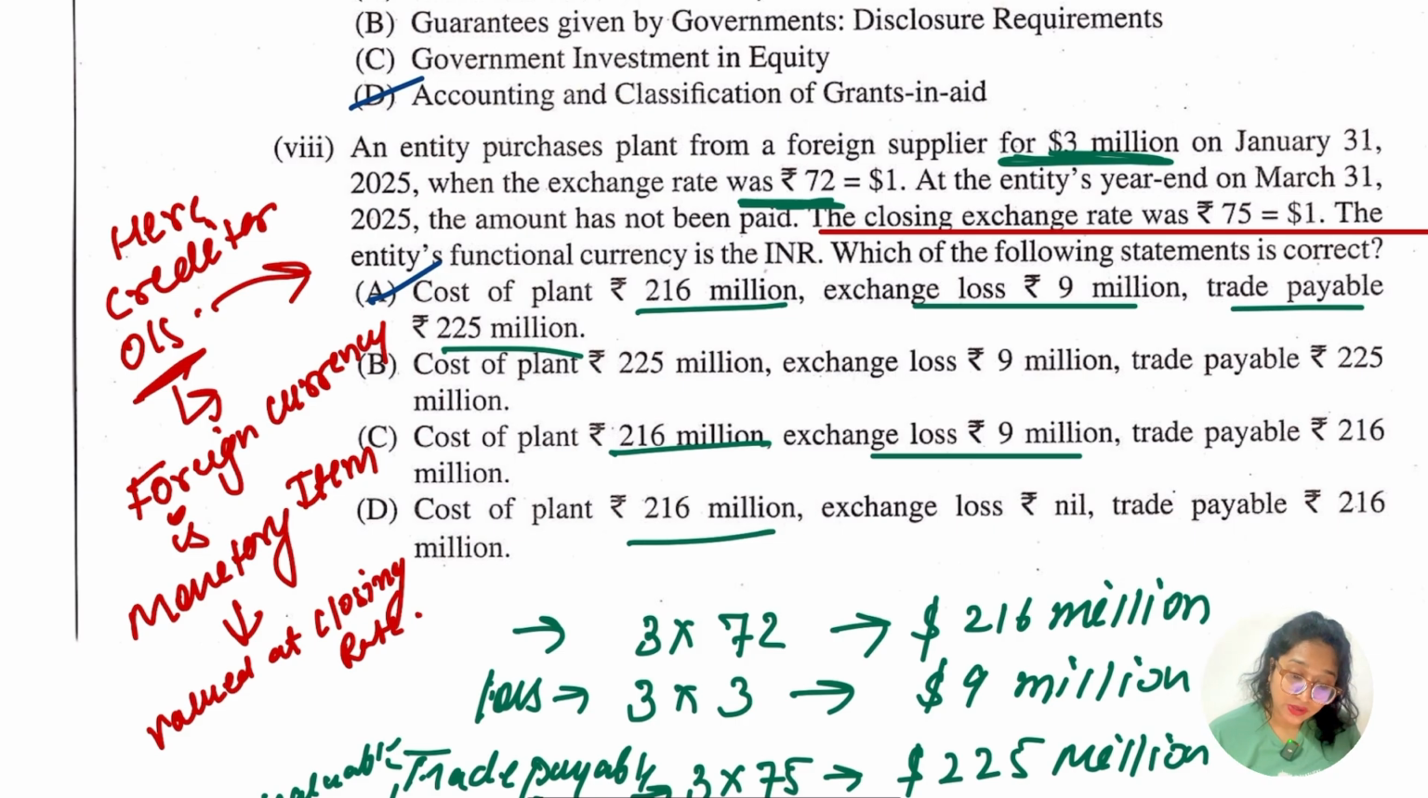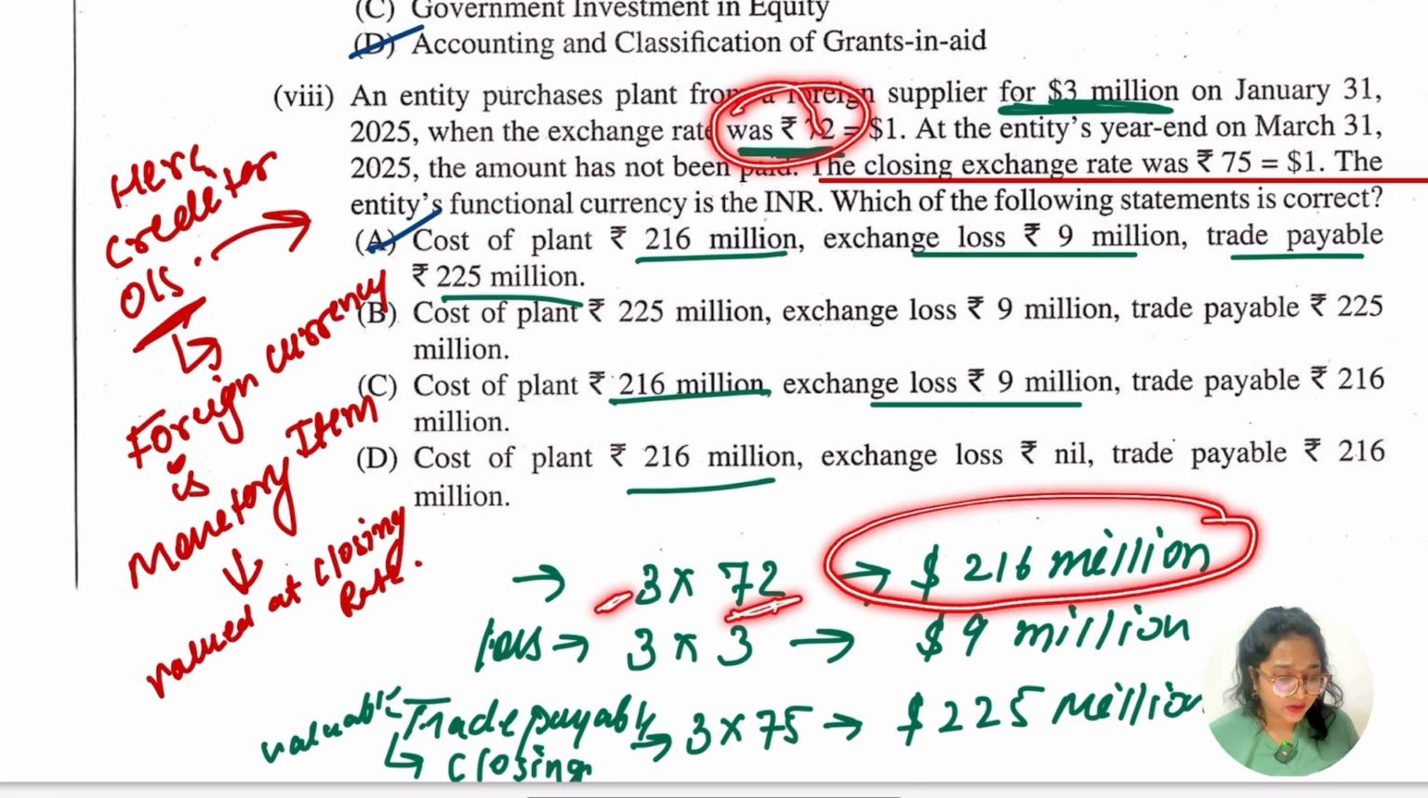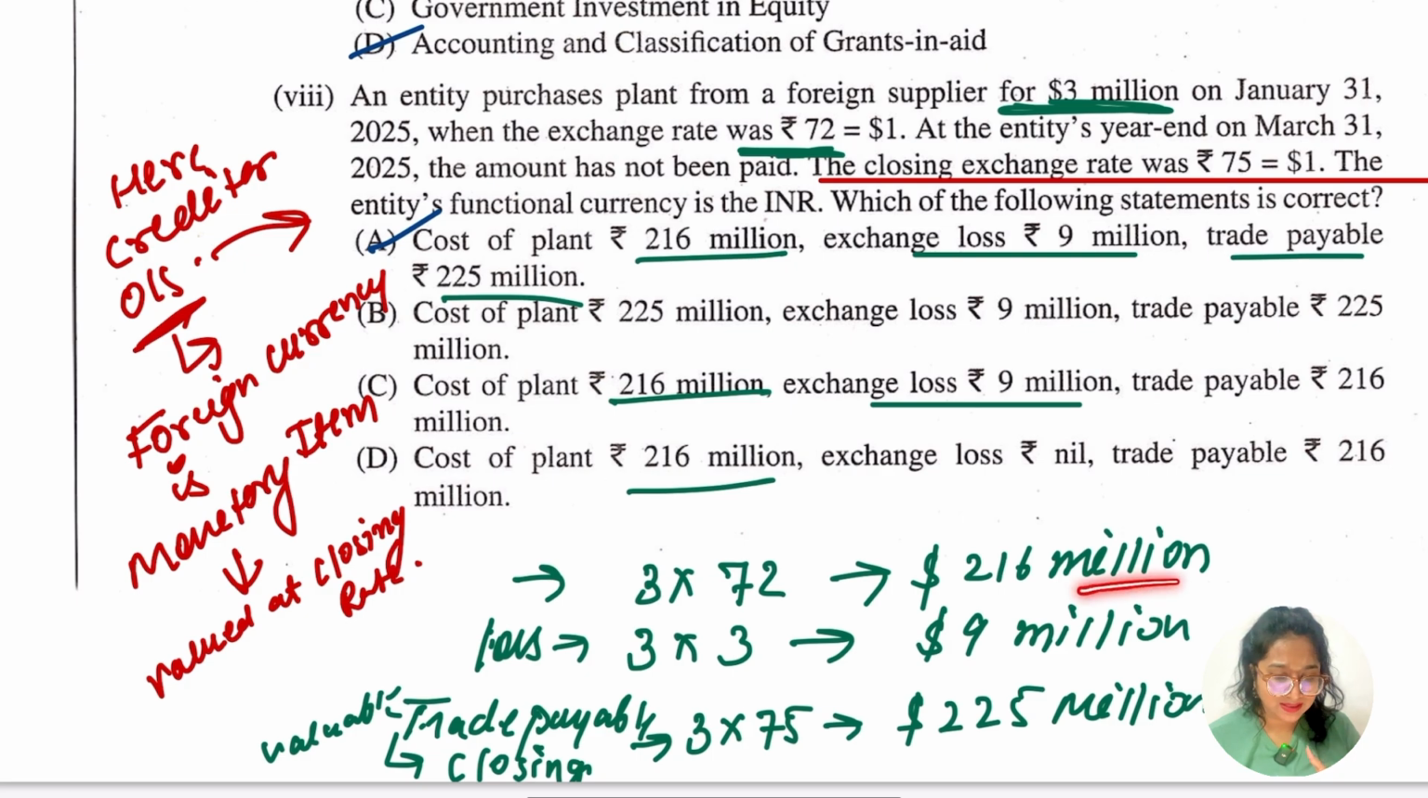Okay, now what we have to find out? The entity's functional currency is INR, ठीक है, Indian rupees, and which of the following statements is correct? Okay, so let's calculate. मैंने calculation I have done here, ठीक है. So basically the plant purchased from the foreign supplier is at the amount of 3 million dollars. Okay, and what is the exchange rate? That is 72 rupees. So we'll have 216 million rupees. इतनी बात समझ में आ गई?